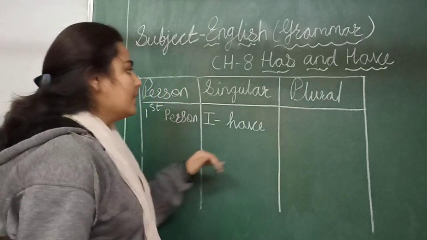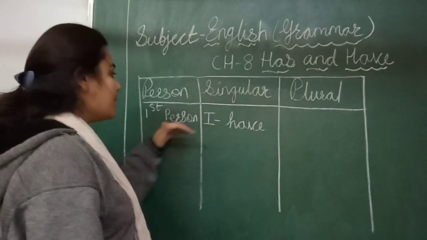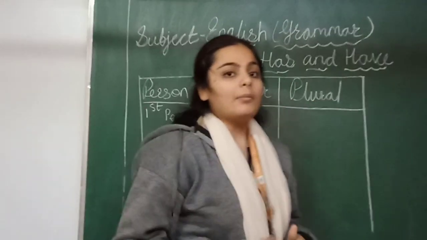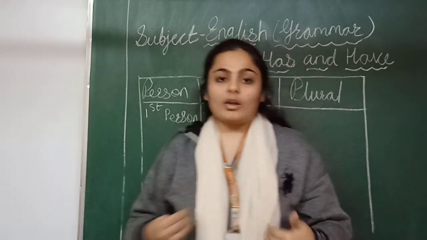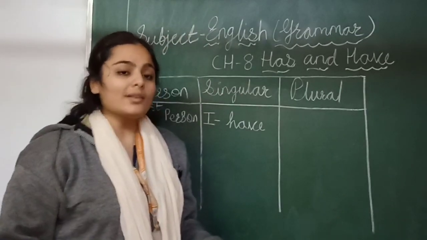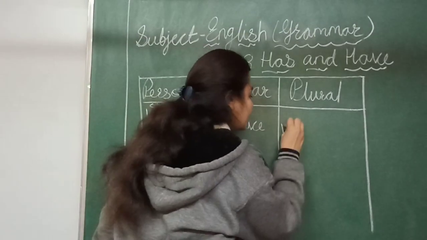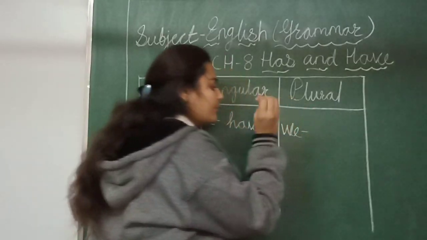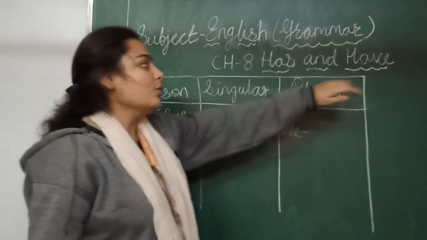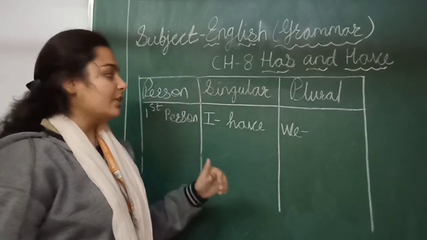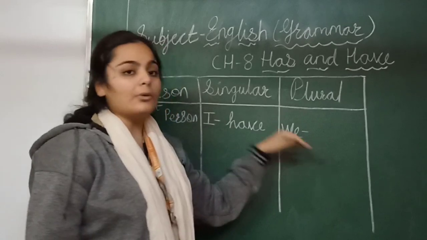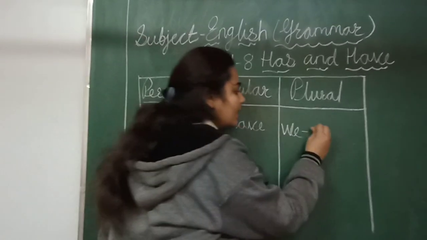Okay. So in plural, first person में plural क्या होता है? We. Means when we are talking about many things. जो बहुत सारी चीजों के साथ हम क्या यूज करते हैं? We. So what we use with we? We use have. We use have helping verb with we.